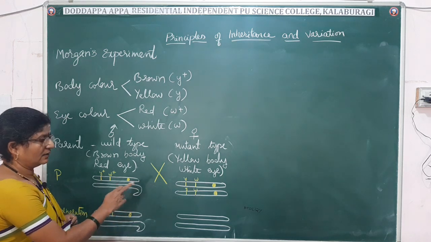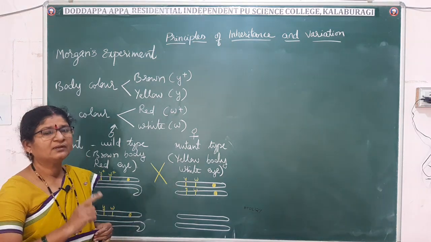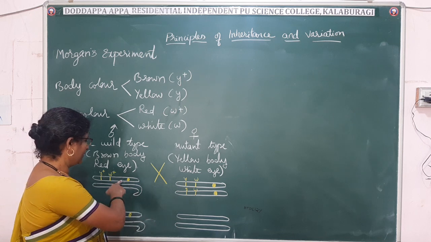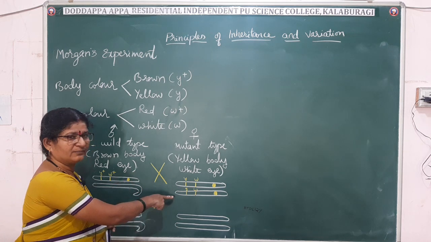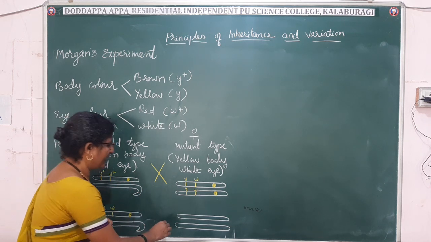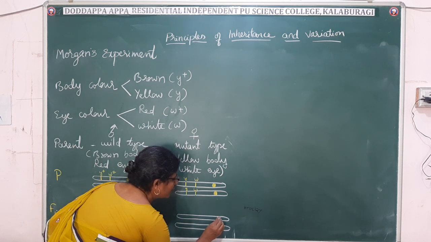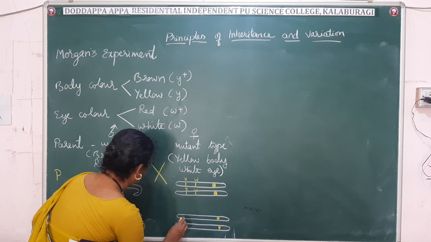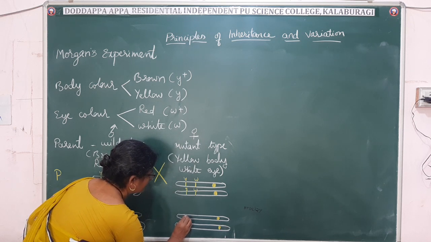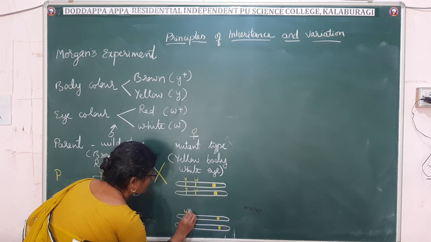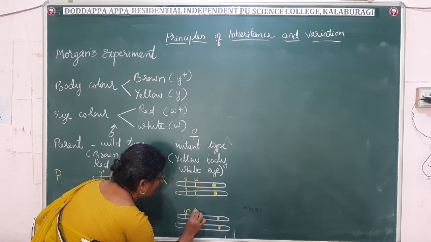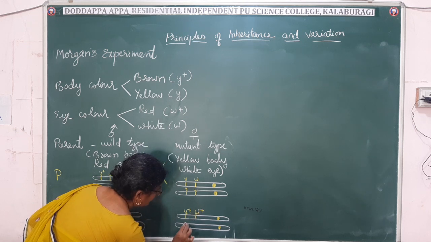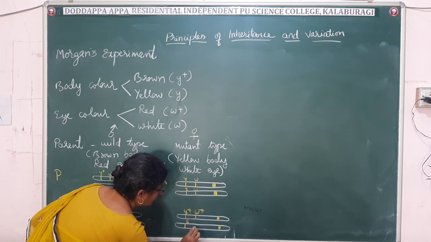And all the females will receive one X from the father and one X from the mother. Here we draw the centromere and genes: y plus w plus, and y w.